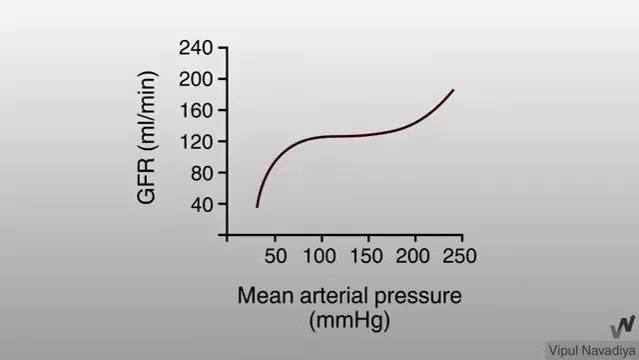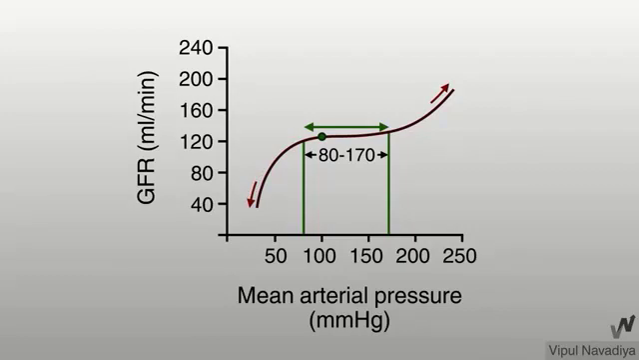In this graph, in the x-axis, there is mean arterial pressure, and in the y-axis, there is the GFR. Mean arterial pressure at 100 mm mercury equals 120 GFR. Blood pressure range between 80 to 170 will control the GFR within the normal limit, which is 120. Change in the blood pressure above and below this level may affect the GFR. So the autoregulation works in this limit of the blood pressure.